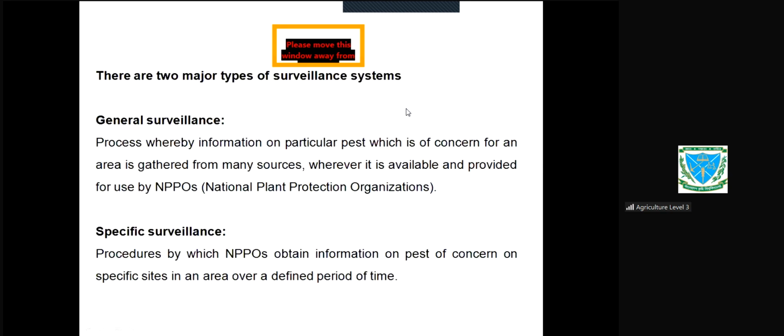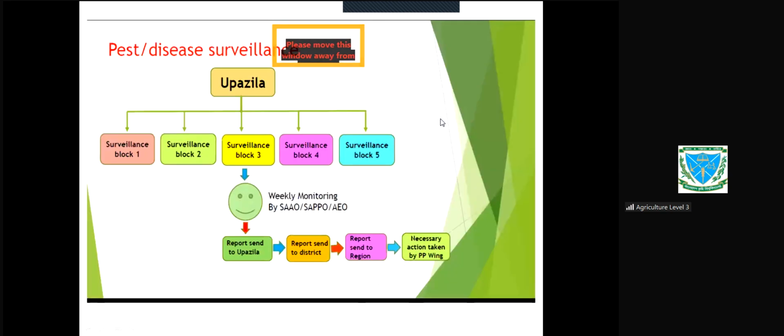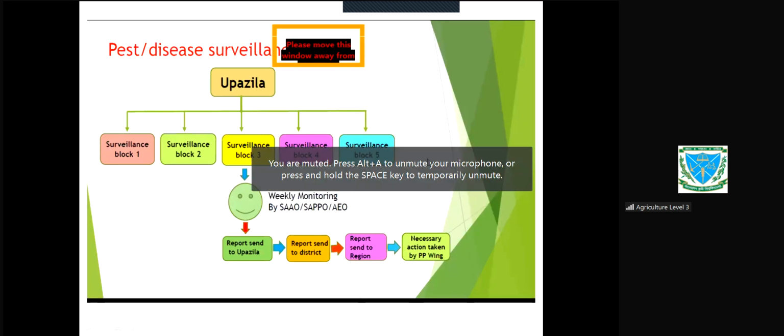Now we have seen two types of surveillance, right? And how this surveillance occurs or how this surveillance is done at Upazila level. Say for example, at Upazila level, usually 5 blocks are selected. Block 1, 2, 3, 4, 5. 5 blocks for the surveillance. And from every Upazila, 5 blocks are selected.